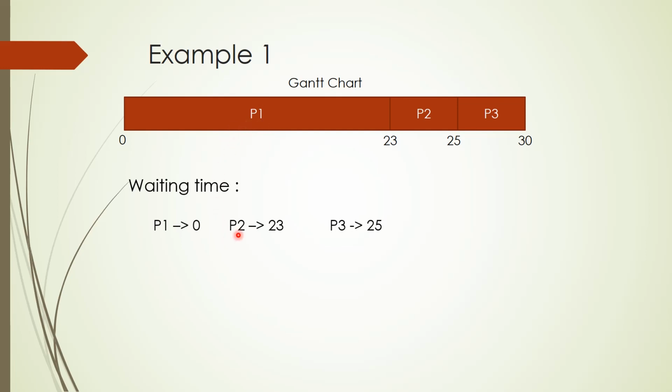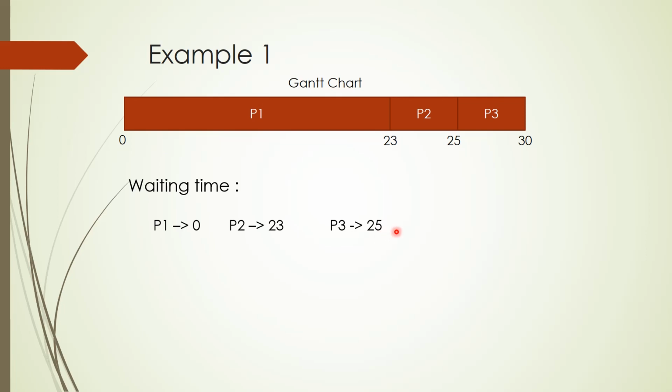P1 needs 23 clock cycles, so the waiting time for P2 is 23. Similarly, P3 will wait for P1 to complete, which is 23 clock cycles, and also for P2 to complete, which is 2 clock cycles. So the waiting time for P3 is 25. This is the waiting time.